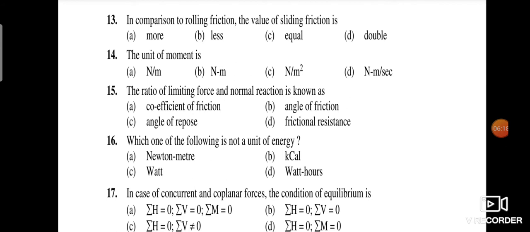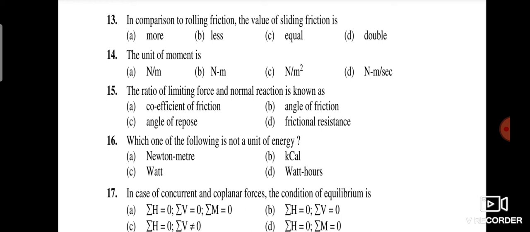Next question is, in case of concurrent and coplanar forces, the condition of equilibrium is, you have four options. Option A, summation of horizontal forces is 0, summation of vertical forces is 0, summation of moment is 0. Option B, summation of horizontal forces is 0, summation of vertical forces is 0.